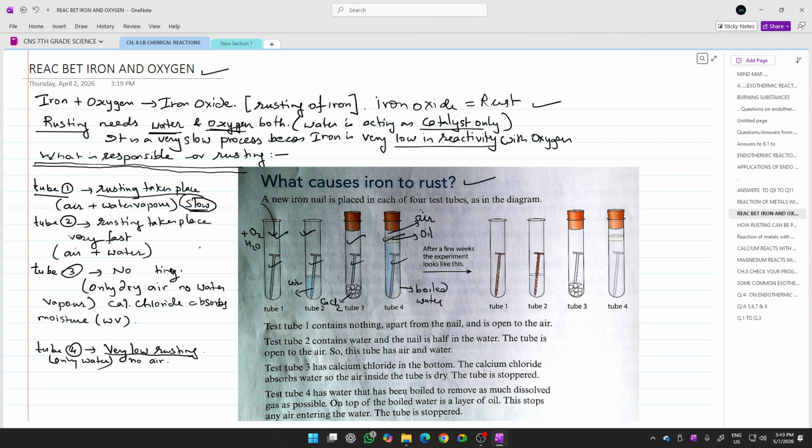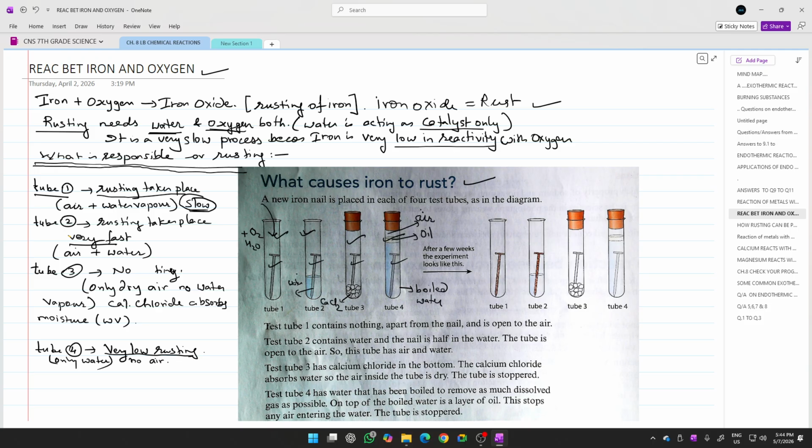In test tube number 2, we can see that water is present. Water will act as a catalyst, and oxygen it is getting from the air. Air is entering into this test tube and it has oxygen. So oxygen and water both are there, and water is present in larger quantity over here. So rusting will take place very fast because water acts as a catalyst. Air plus water will help the rusting process become faster.